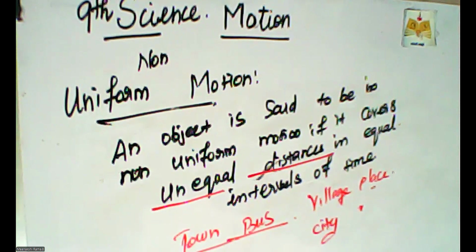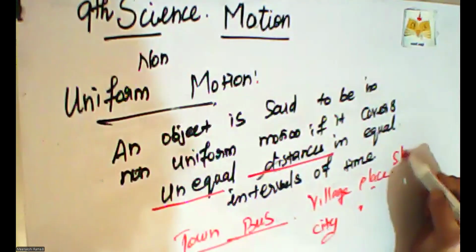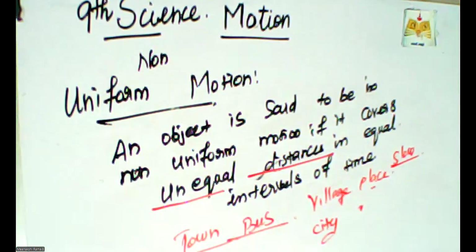That normal town bus's initial speed is very slow because different kinds of passengers are traveling at that time. So the speed of the bus is very slow, and it is in a crowded area. In the morning, especially school time and office time, the stops are very crowded. So the buses move on the road in a slow manner only.